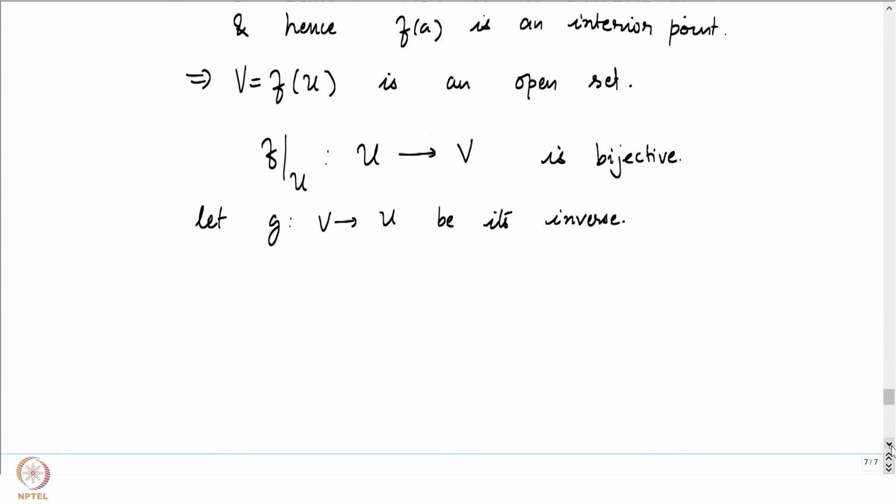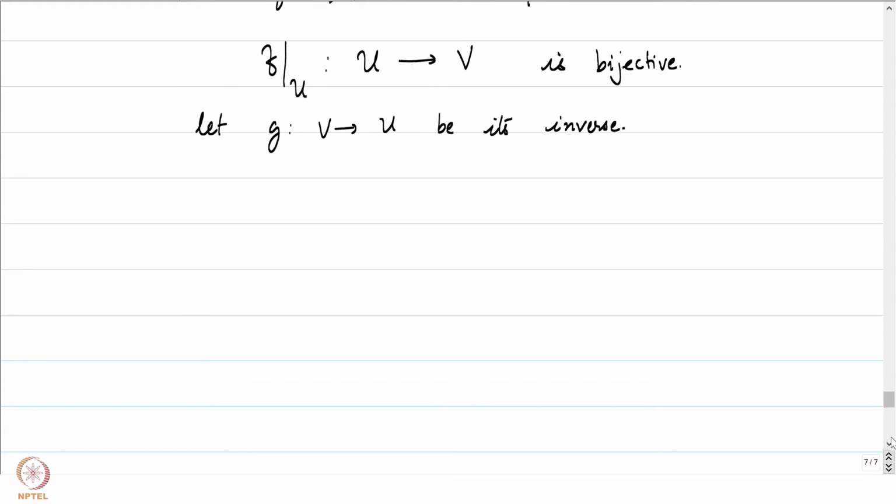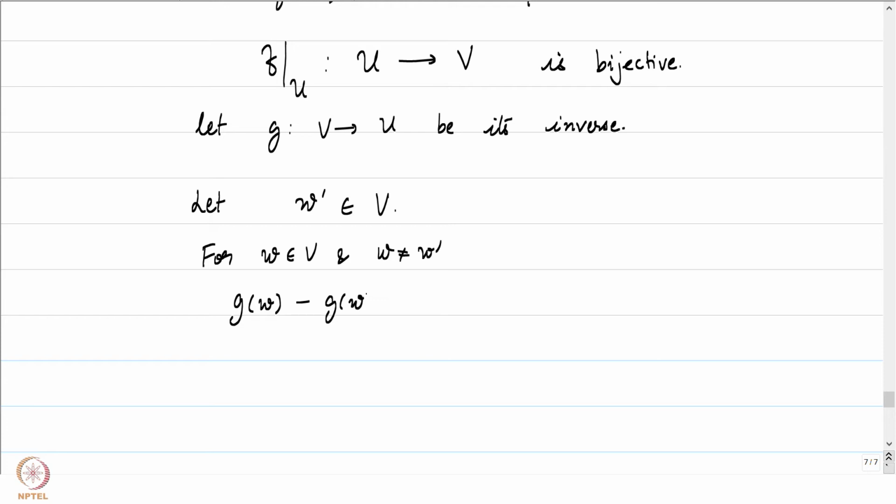We will show that g is a holomorphic function on V. To do that, let w prime be a point in V. Let's try to prove that g is holomorphic at w prime. To do that, let's look at, for w in V and w not equal to w prime, what g of w minus g of w prime by w minus w prime is.